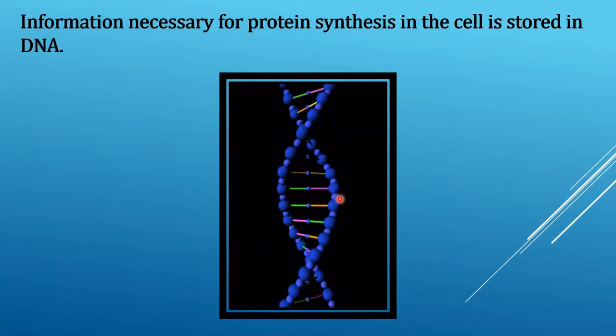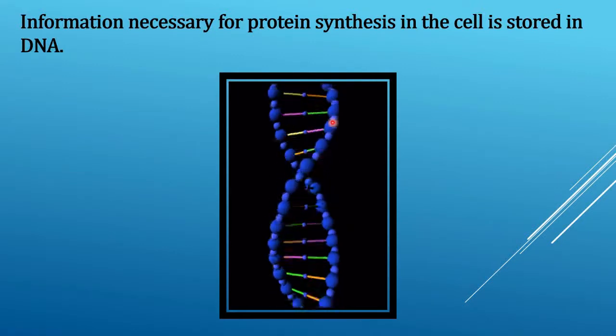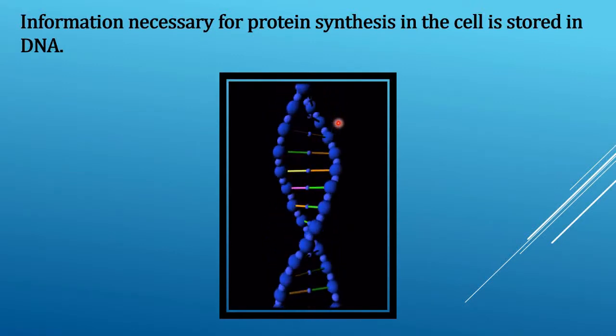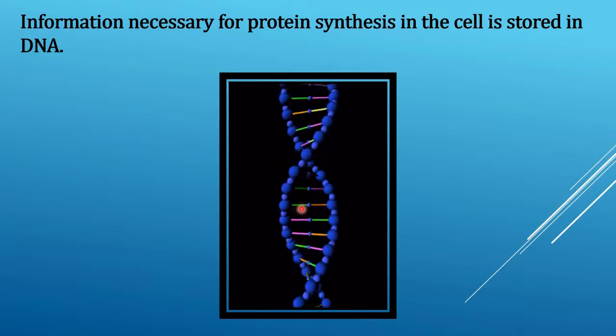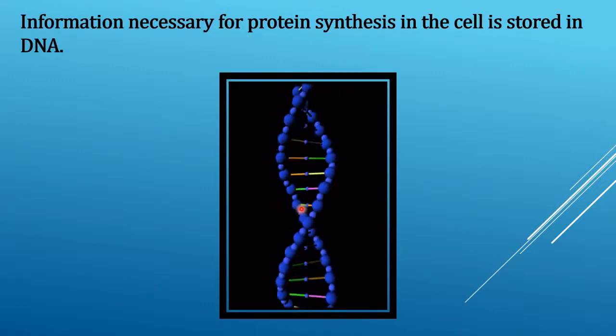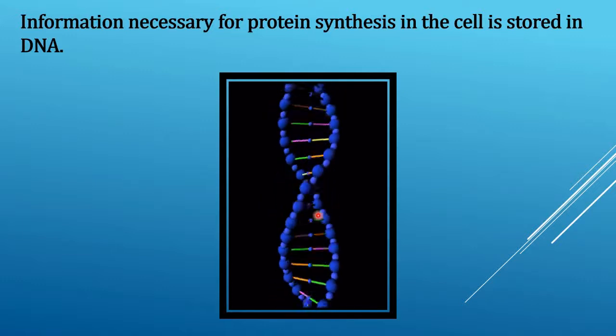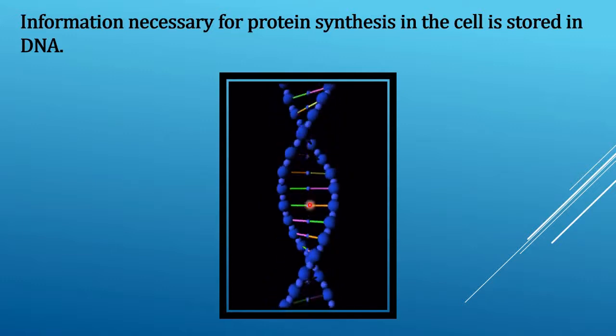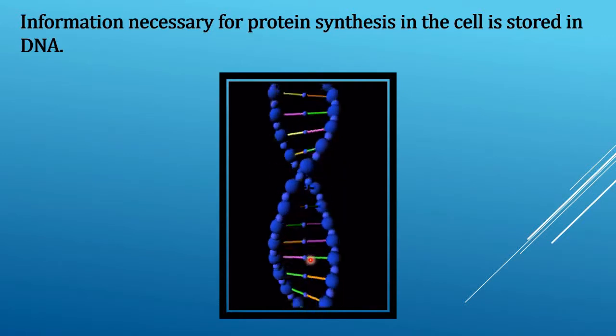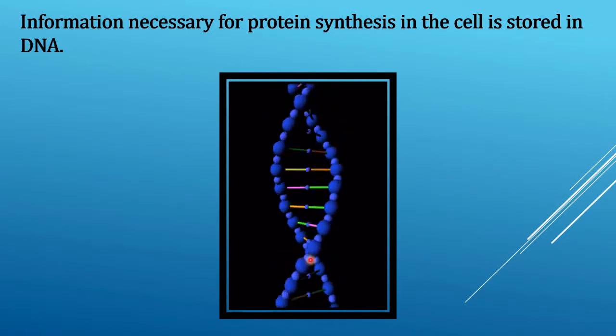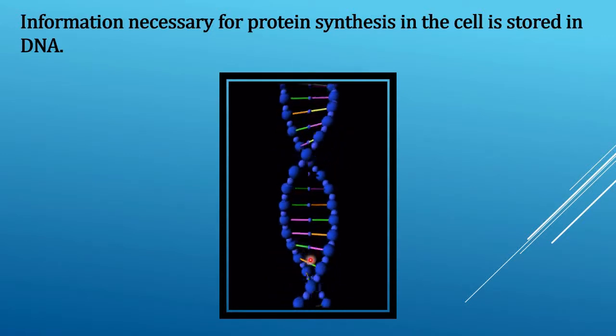Students, the information necessary for protein synthesis in the cell is stored in DNA, that is, deoxyribonucleic acid.